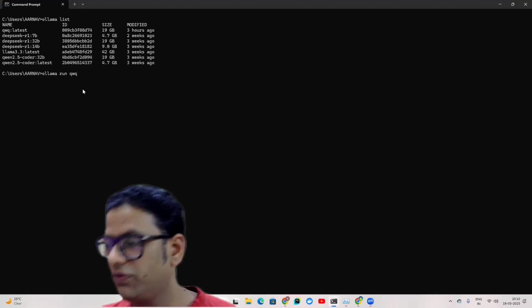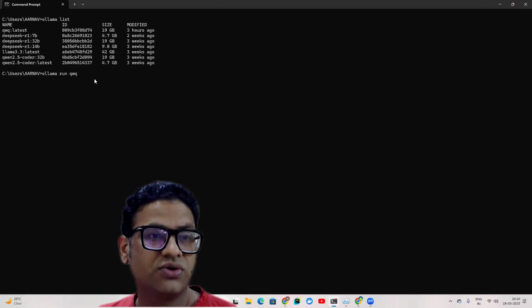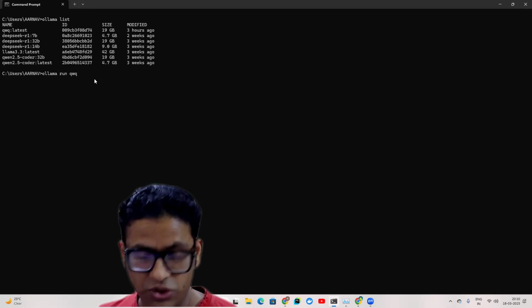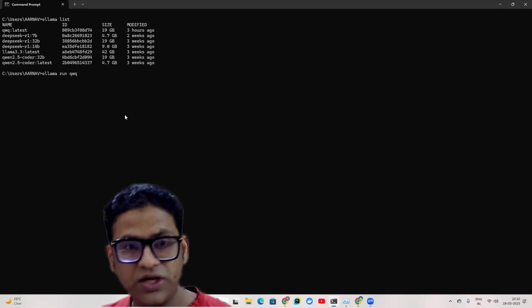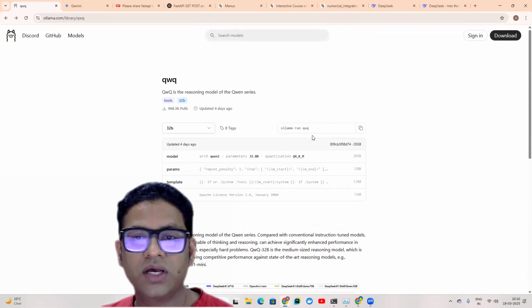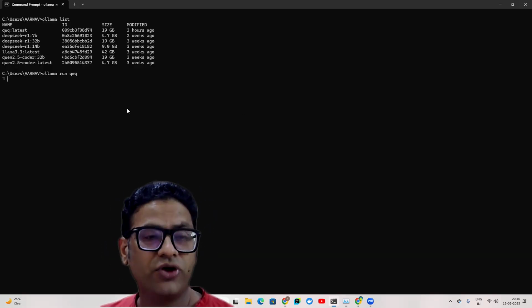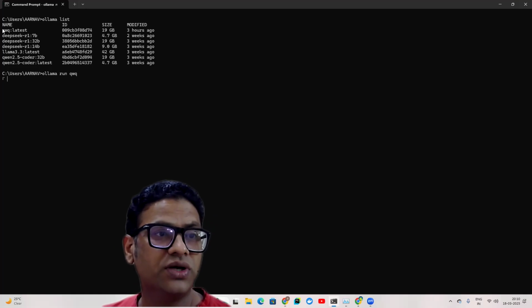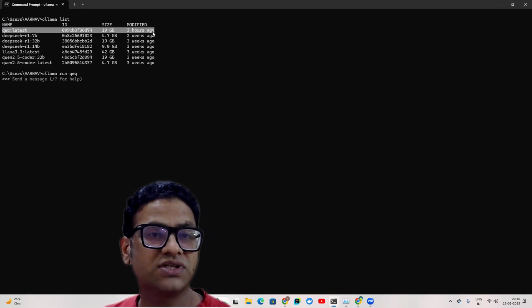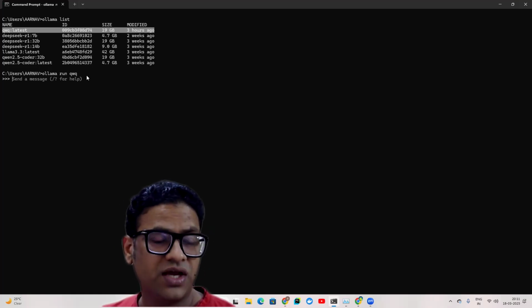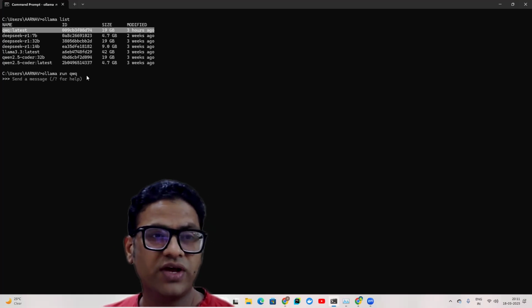It's very straightforward. We're going to use Ollama, which is going to help us run this QwQ large language model locally. The command is very simple: ollama run QwQ. If you have watched my previous video, you can just click on this part, ollama run QwQ, and you will get this command. Once you run it, if it is not downloaded, it is going to download it. Since I downloaded it in the morning, the size of this 32 billion model is 19 GB, which is very good. And now we are inside the console where we can ask any question.